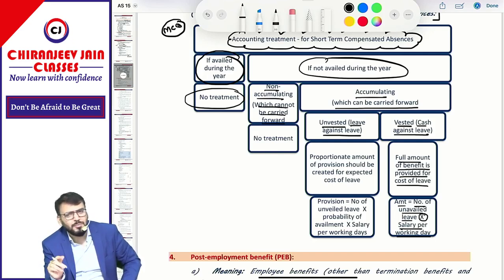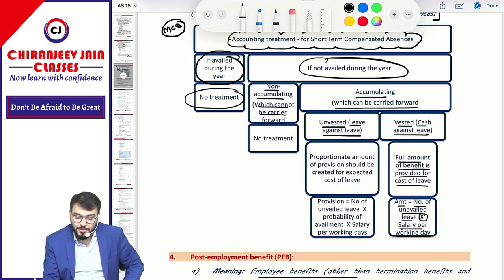This will be given. They will give you the number of unavailed leave and salary per working day. We could also calculate salary per working day: total salary divided by number of working days. Number of working days were 240 in our example, so divide by 240. Now in the unvested case, will you create provision for full amount? No. It will be based on probability.